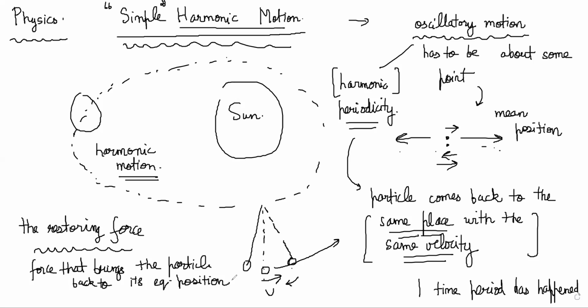When it is going away from the mean position, it should be decelerating. When it is coming towards the mean position, it could be accelerating. So it comes back like this. Suppose we have some position called the mean position here, and let's talk about a spring force.